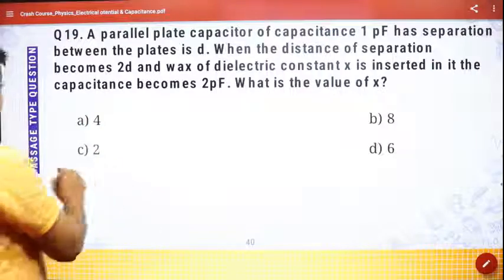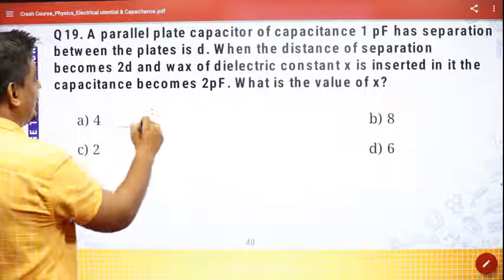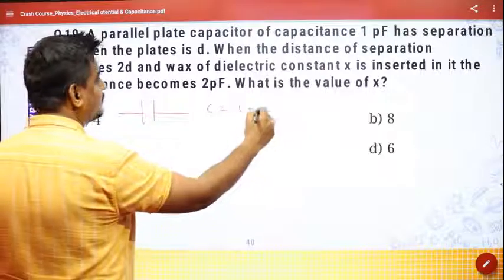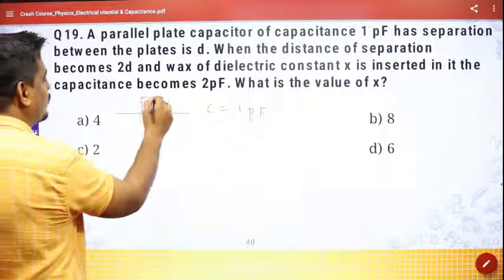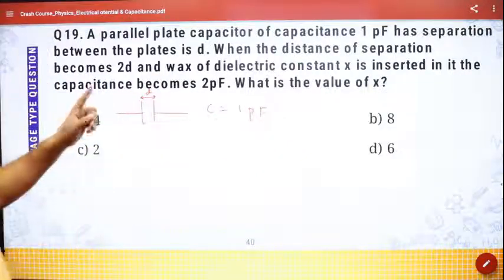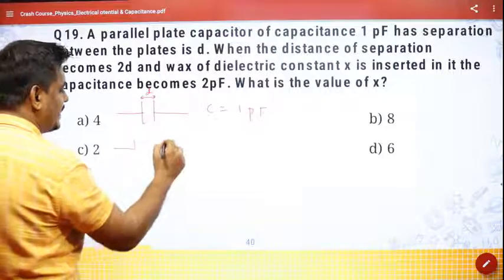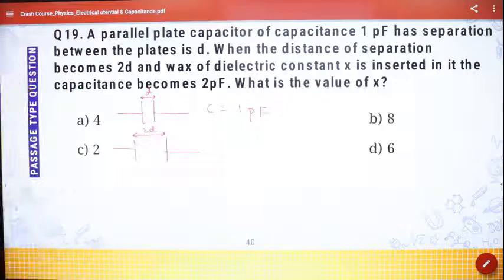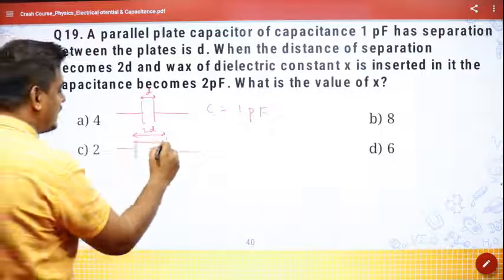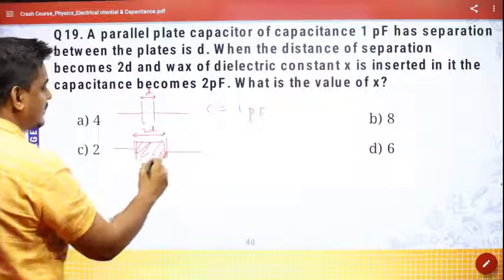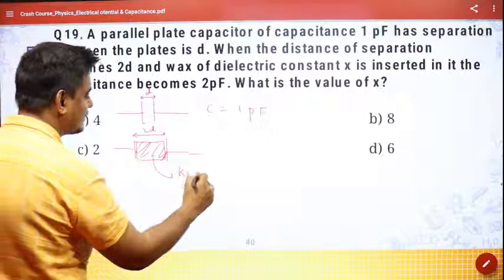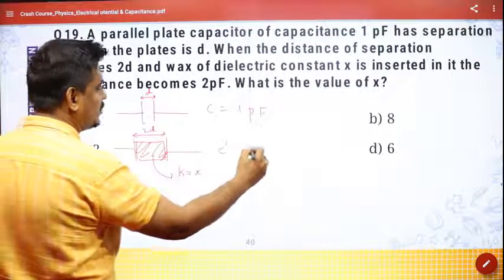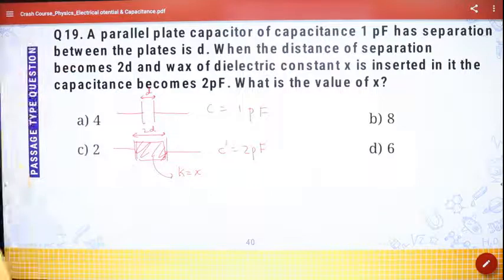So see, previously there was a capacitor with a capacitance of 1 picofarad, and it has a separation of D. When the distance of separation becomes 2D, so now we have 2D, and a wax of dielectric X is inserted. So we have some dielectric inside, and they have given the value of K as X. But they have given the value of C dash as 2 picofarad. They are asking you what is the value of X.